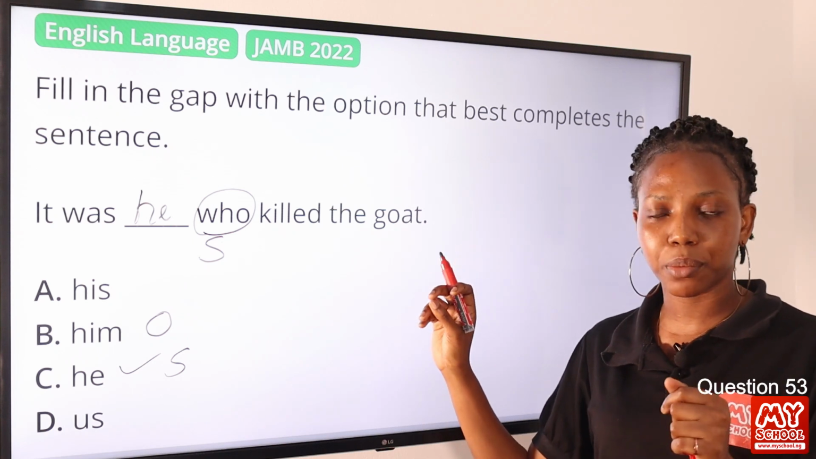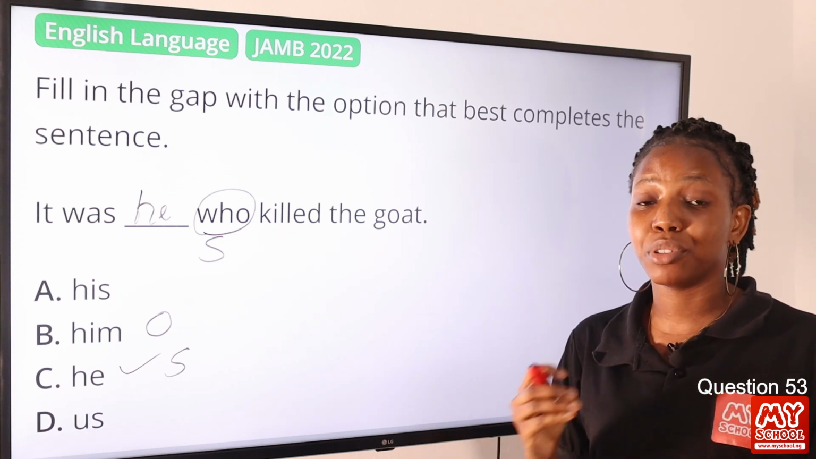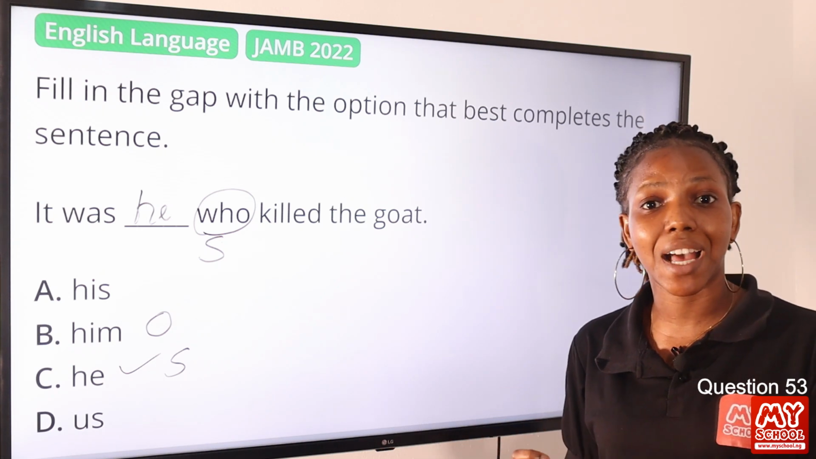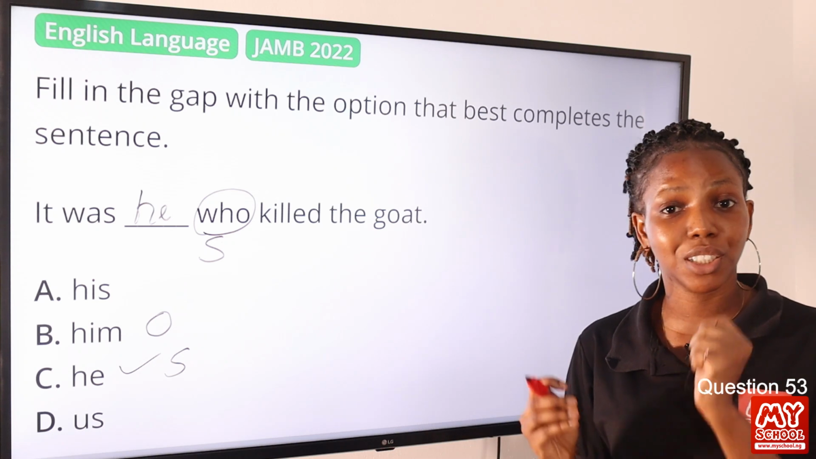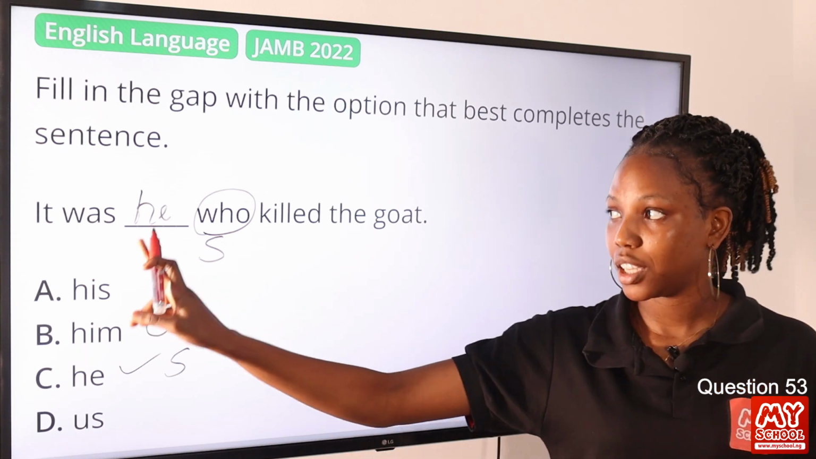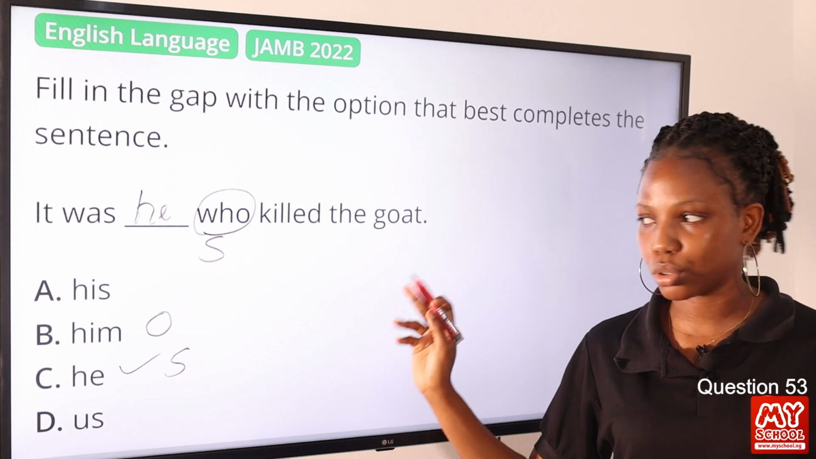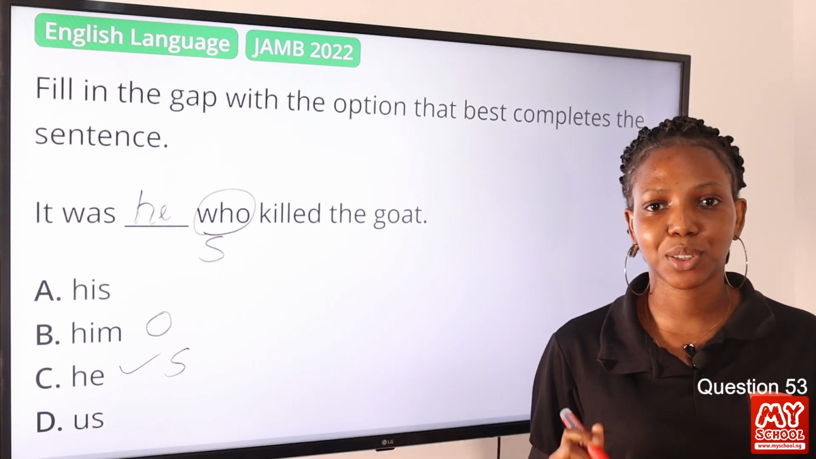But a lot of people say him these days, which is starting to be regarded as an informal way of speaking. But the formal one that is grammatically correct is he. It was he who killed the goat. So option C is the correct answer to this question.